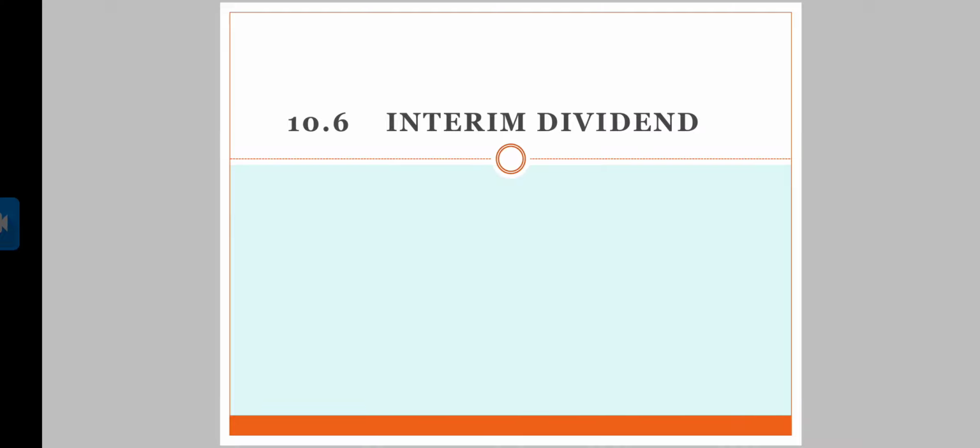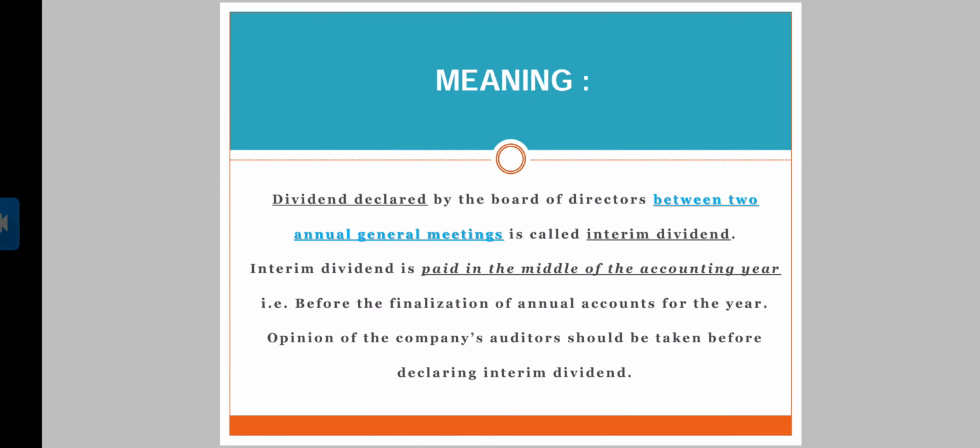Now, coming to interim dividend. We have already seen that a dividend which is declared between two annual general meetings is known as interim dividend. What is the meaning? See, dividend declared by the board of directors between two annual general meetings is termed as interim dividend. The most important part here is that interim dividend is paid in the middle of the accounting year.